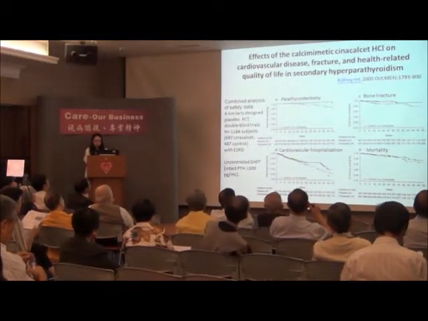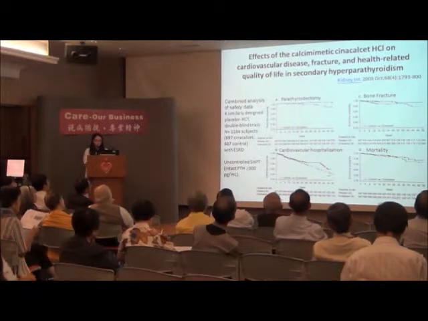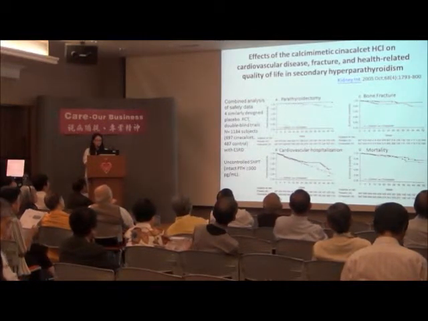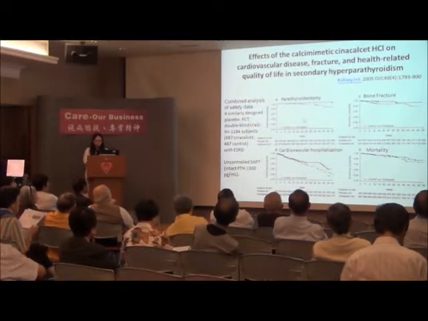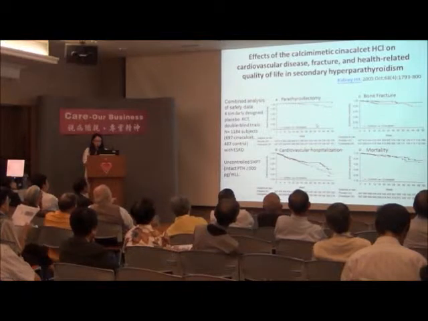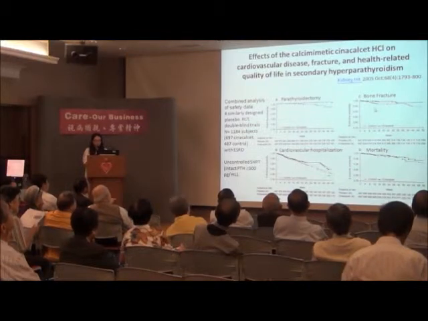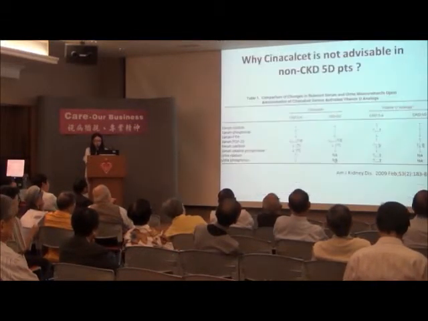This is another study, using the combined analysis of four similarly designed placebo-controlled randomized double-blind trials, also involving more than 1,000 patients, and they found that cinacalcet treatment compared with placebo can decrease the need for parathyroidectomy, and also decrease the risk of bone fracture and cardiovascular hospitalization, but not mortality.